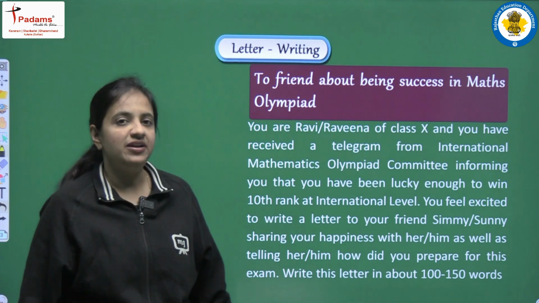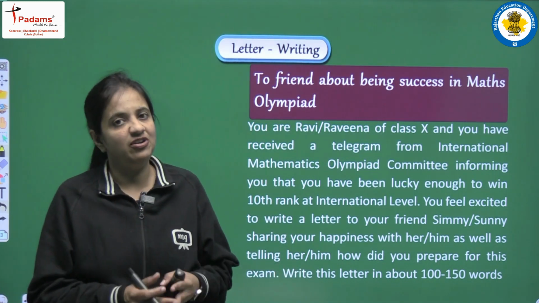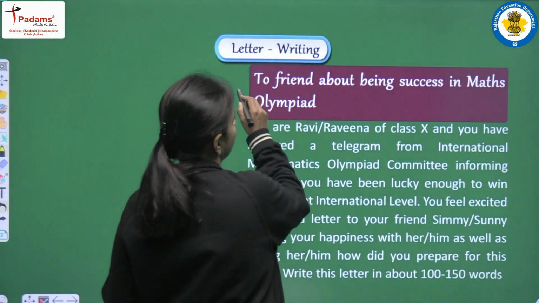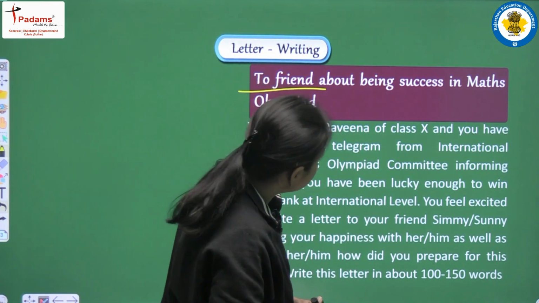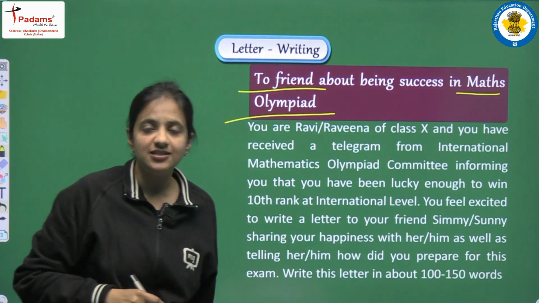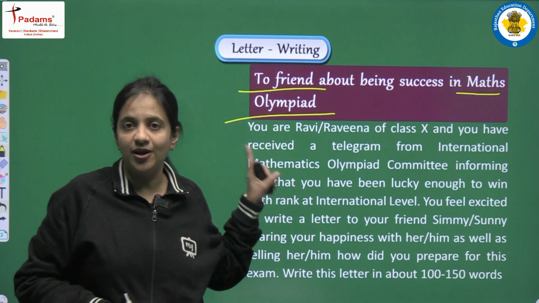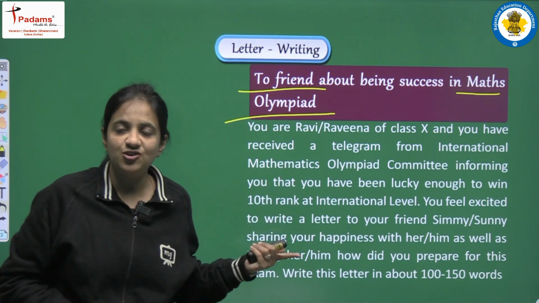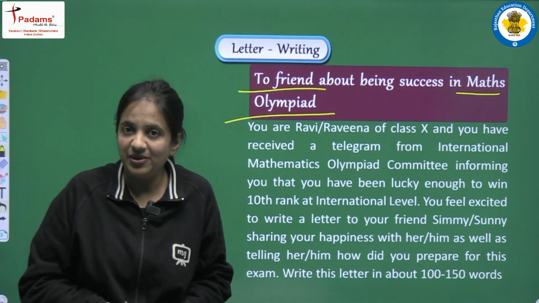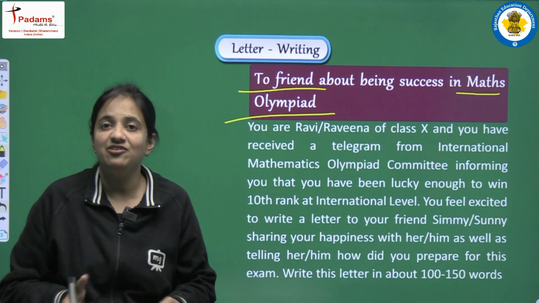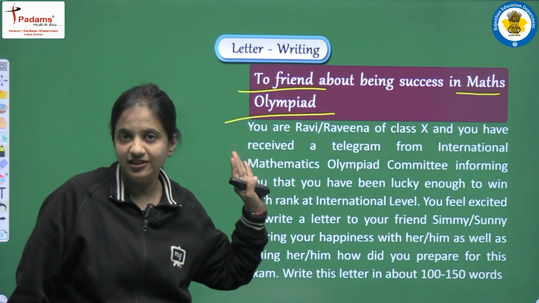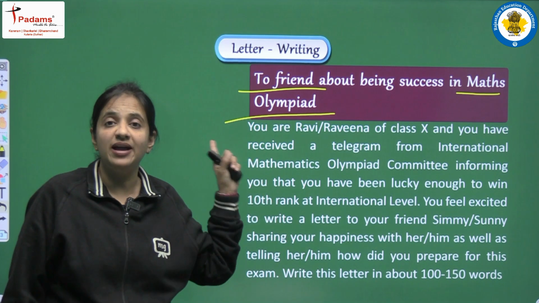So now we have another example of how we can write one letter. So let's see. This time we have to write a letter to one of our friends about being successful in the maths Olympiad, and in this letter we have to discuss our success in the maths Olympiad. I am very sure, students, that you are all aware of these things: maths Olympiad, science Olympiad and English Olympiad, right? Because in all our schools, events like these are held. So because we are successful in this maths Olympiad, we have to write this letter.